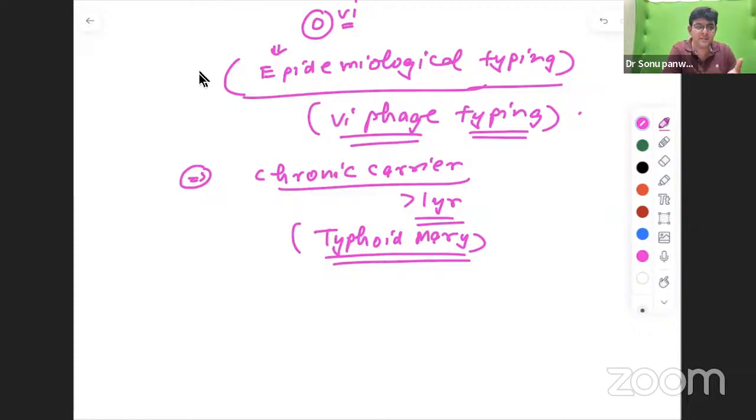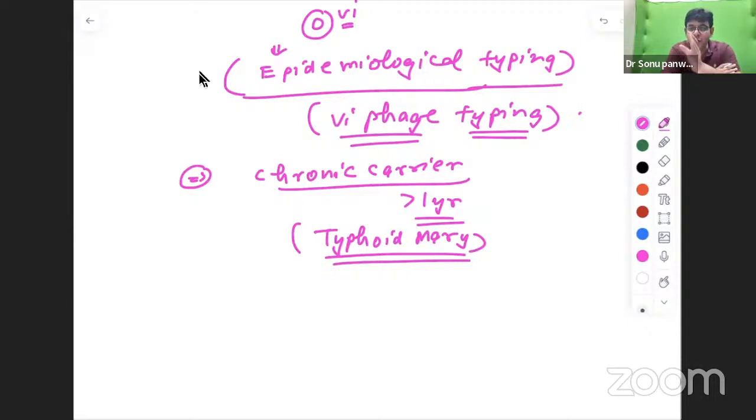If you want an example of not washing your hands after going to the toilet, that is Typhoid Mary. This individual was a chef responsible for a number of outbreaks, continuously shedding Salmonella typhi in the stool. That is why these outbreaks kept happening because of Typhoid Mary. She herself did not know, but was responsible for so many deaths because of the typhoid outbreaks.